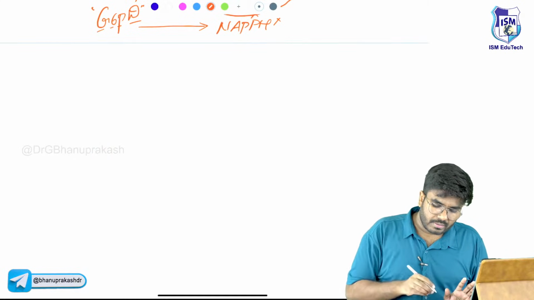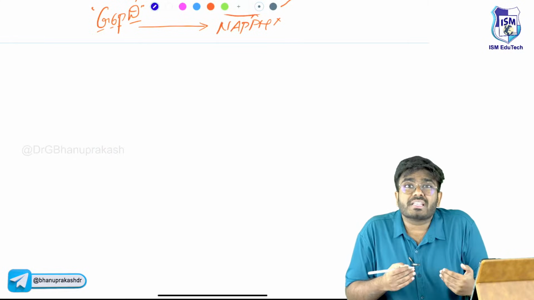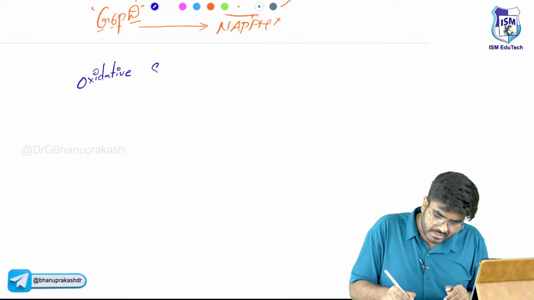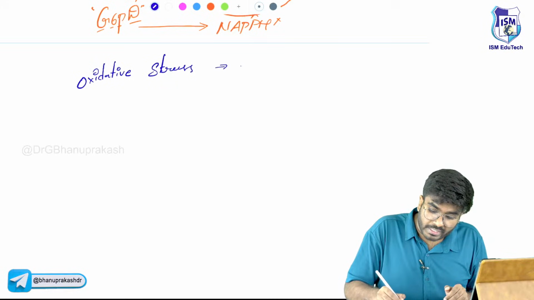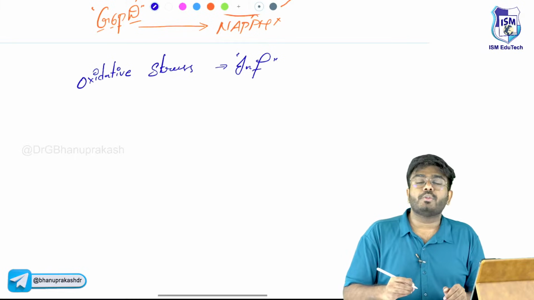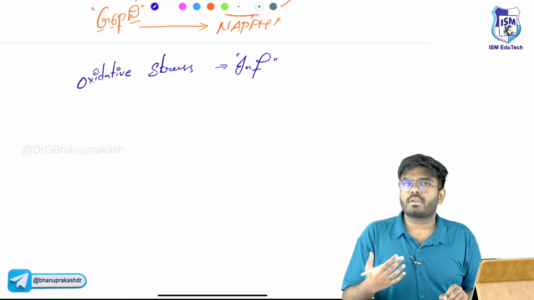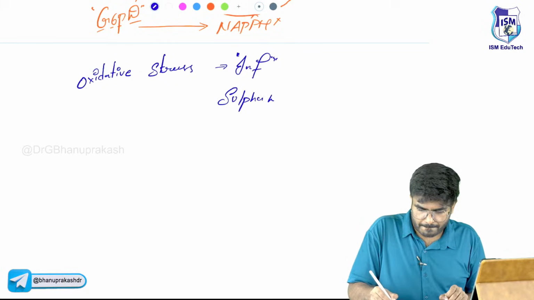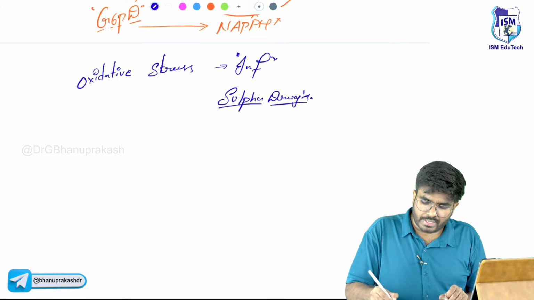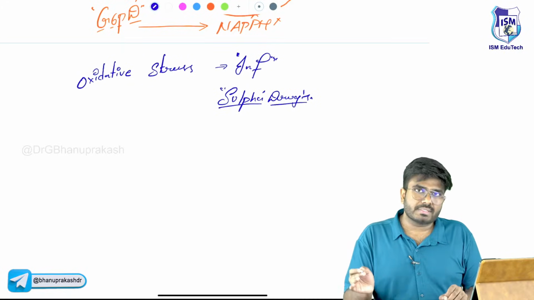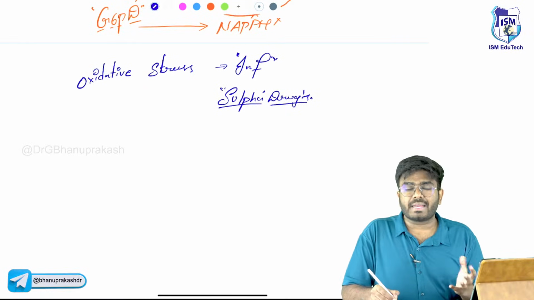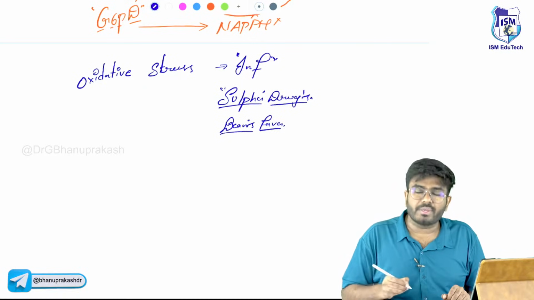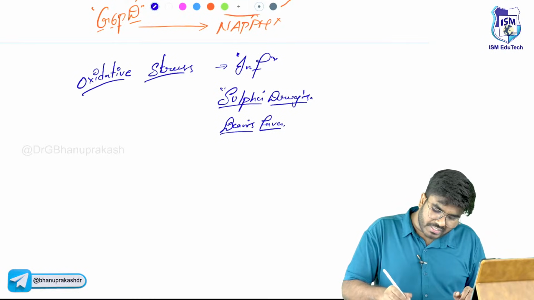But when you increase the oxidative stress, in conditions like infections, with more production of reactive oxygen species, or using certain drugs like sulfur drugs, sulfonamides, or eating certain kinds of foods like fava beans, they increase the oxidative stress in the body.